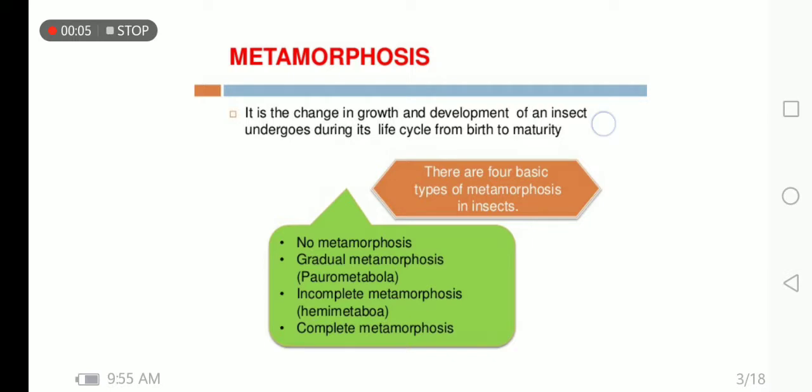First of all, we have to define what is metamorphosis. It is the change in the growth and the development of insect from the immature to the mature, or you can say that developmental changes that happen from egg to the adult. The complete series of these physiological and anatomical changes is known as the metamorphosis.